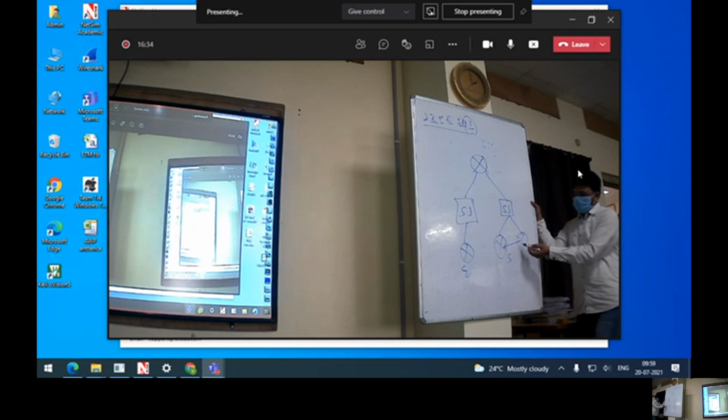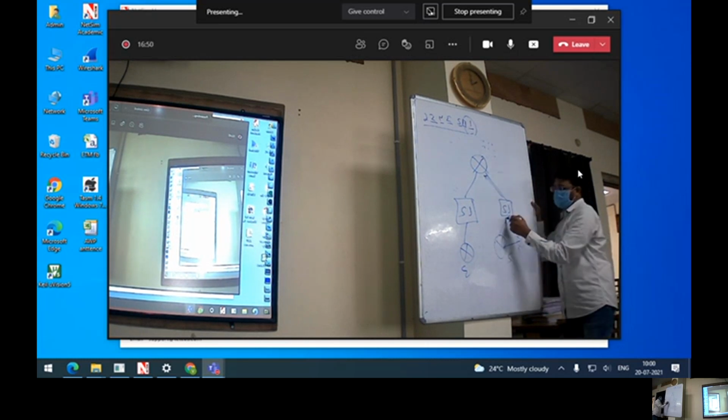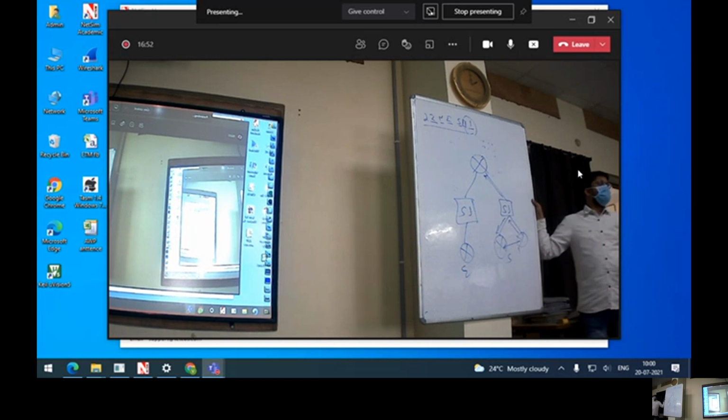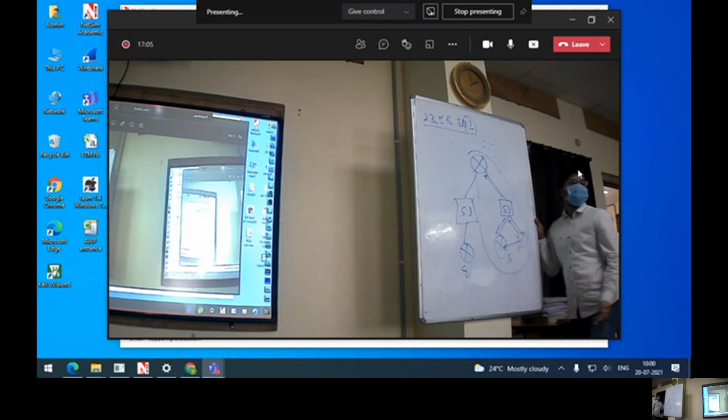Even though it has to go here, the packet has to go to the switch, and from the switch it goes here. So the ARP packet has to be broadcasted, right? From here it goes to the switch, and the switch broadcasts to this one and also this one, because the switch does not have any idea whether the target is available here or here. But the router has an idea that whatever IP address we are asking for is in this location only.